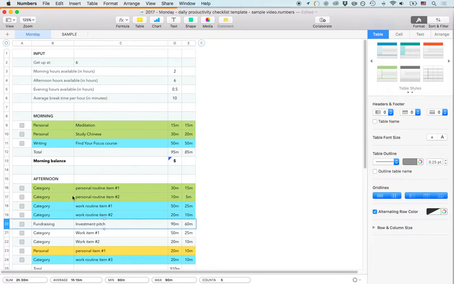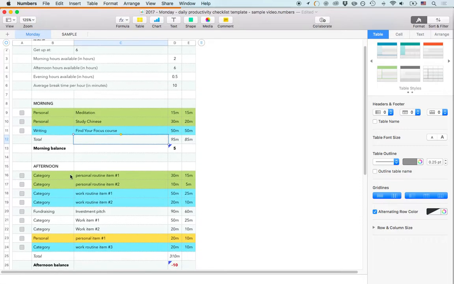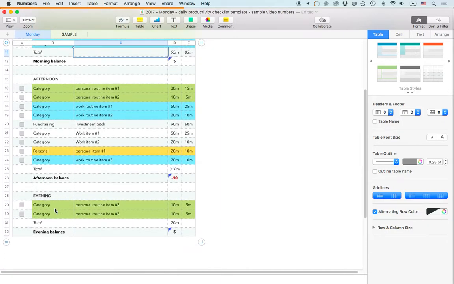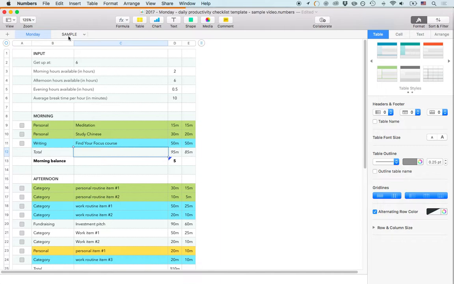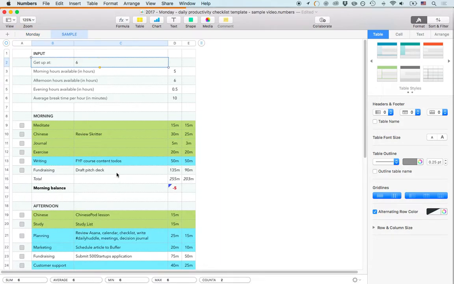So I move that here. And then you see I have 5 balance. And remember, we also have a 10 minute break that automatically gets calculated in this number. So now I kind of have my morning rounded out. And then I move ahead, do the same thing for the afternoon. And then we continue like that. So if you keep going like that, you have the afternoon, you have the evening. You can, of course, delete whatever you want. And then you'll see that when it's all filled out, it will look something like this.